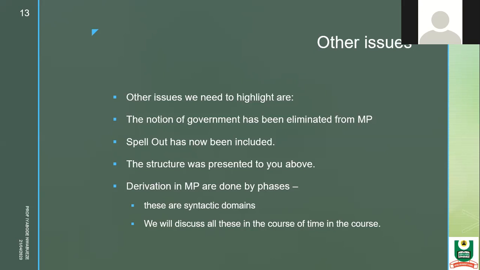The derivations in MP are done by phrases. These are what you call syntactic domains. It is no longer that the elements are just represented, but the syntactic domains are presented before you, and you are going to see that even the structure of your course material is based on that.